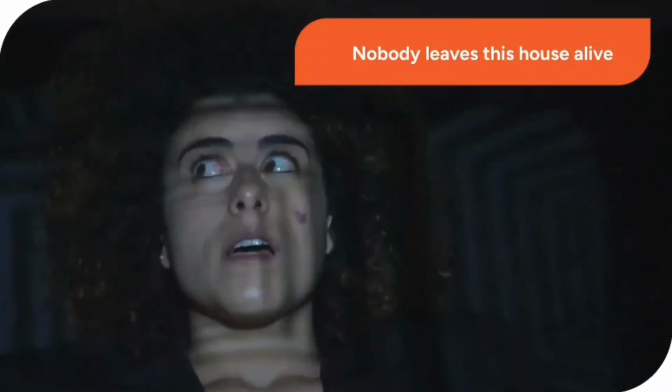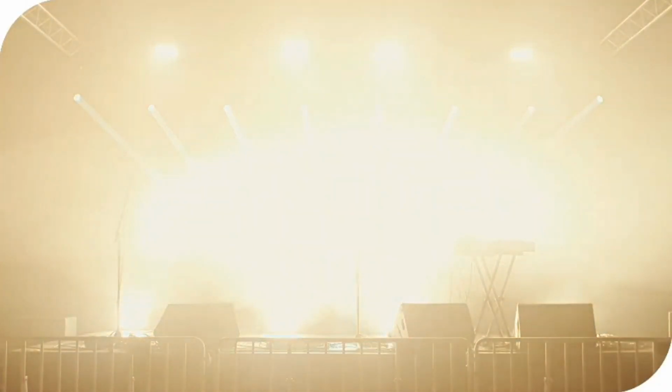Trapped and terrified, they made a horrifying discovery just before the house plunged into darkness. Mia found an old dusty diary under the bed. Inside, one chilling sentence was written repeatedly: "Nobody leaves this house alive." The lights instantly died, plunging the house into absolute darkness.